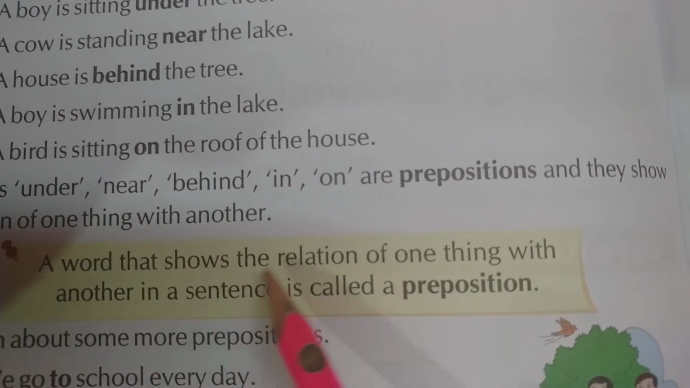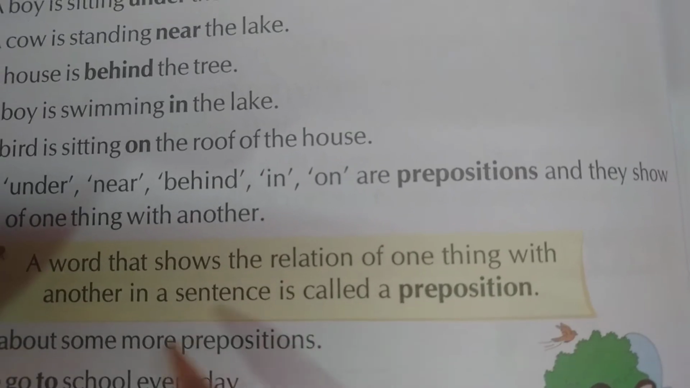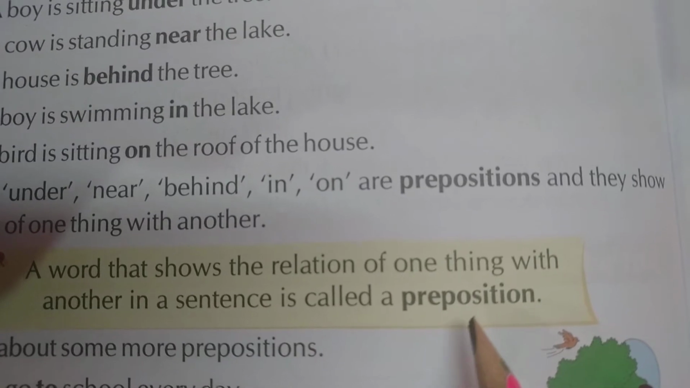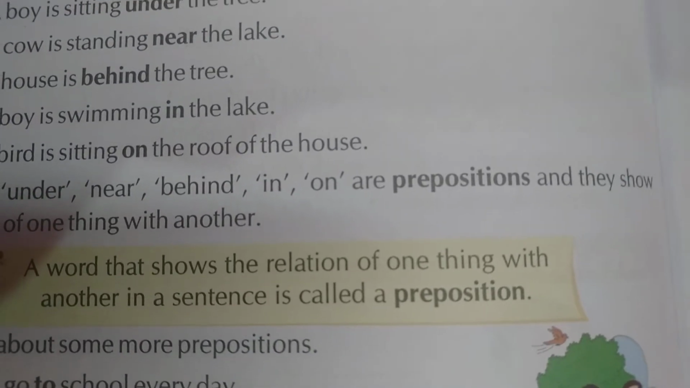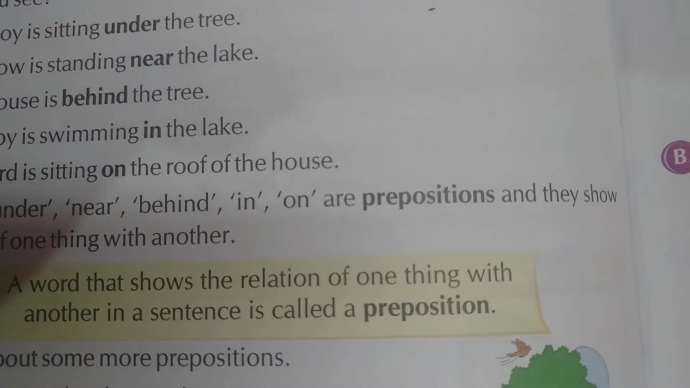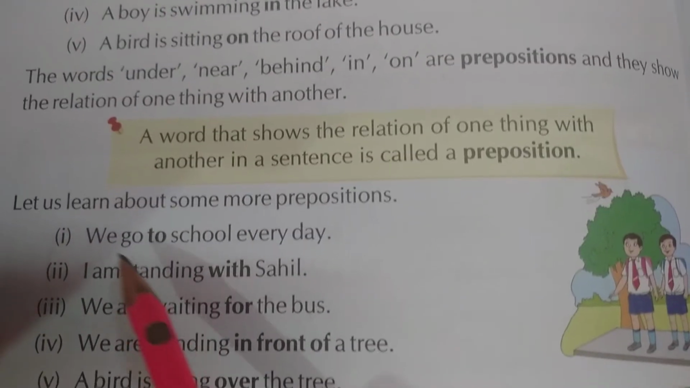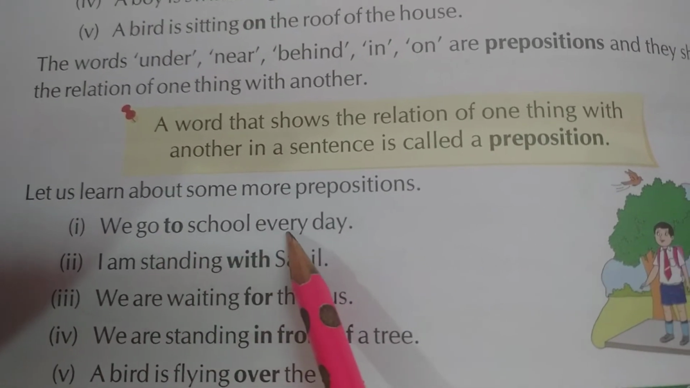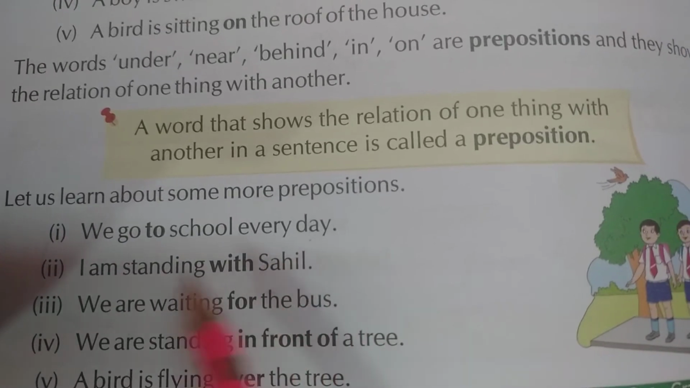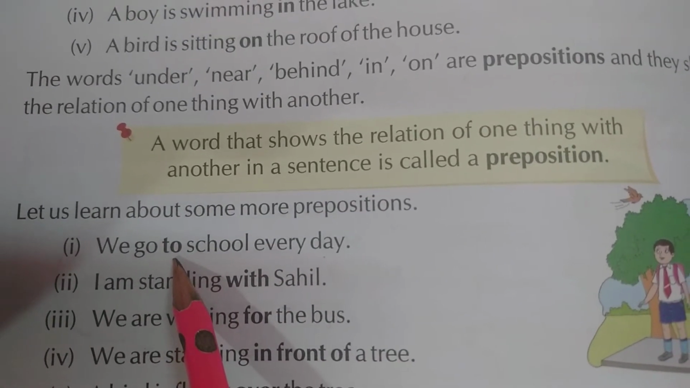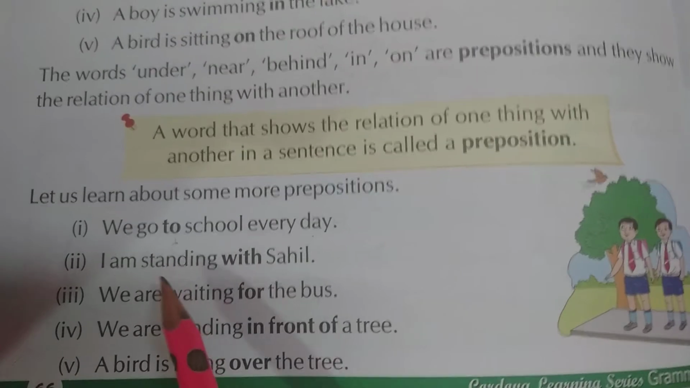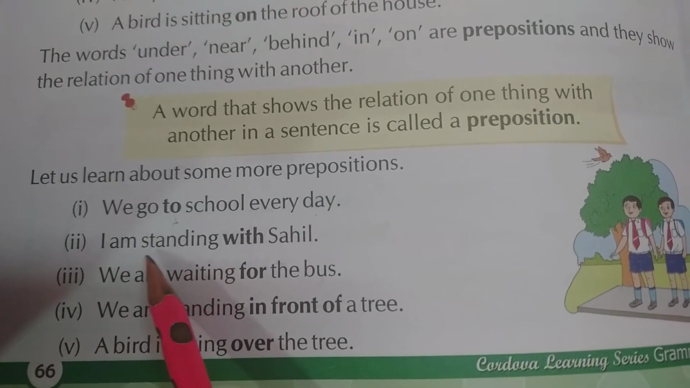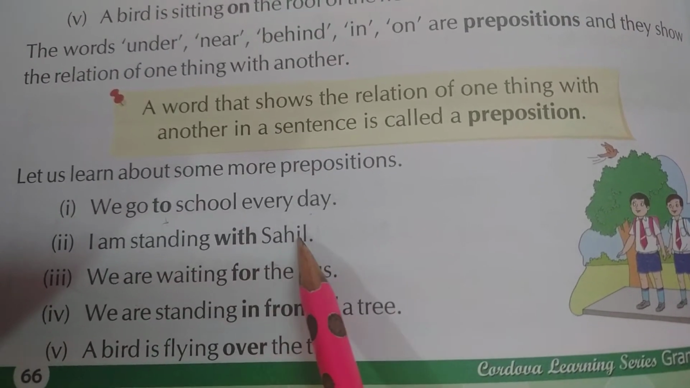A word that shows the relation of one thing with another in a sentence is called a preposition. These words tell us the relation and the position. So you can look here some more examples. The first sentence is, we go to school every day. In this sentence, the word to is a preposition. Now, second sentence, I am standing with Sahil.